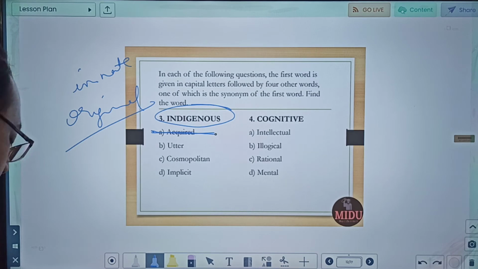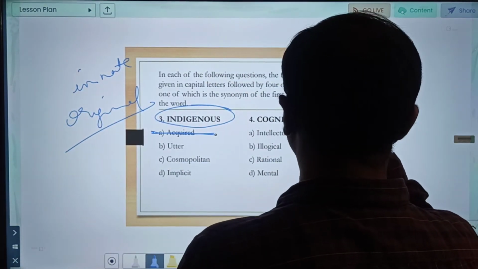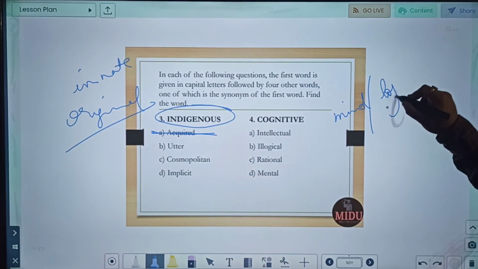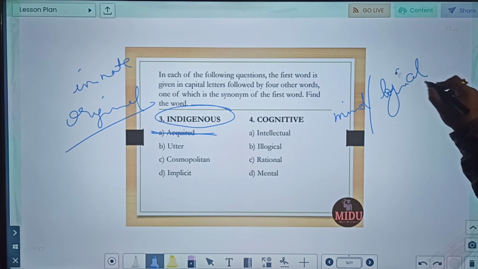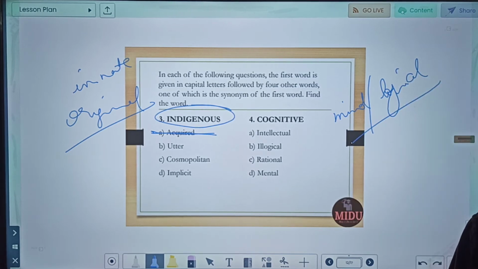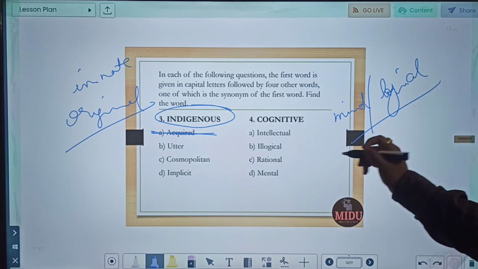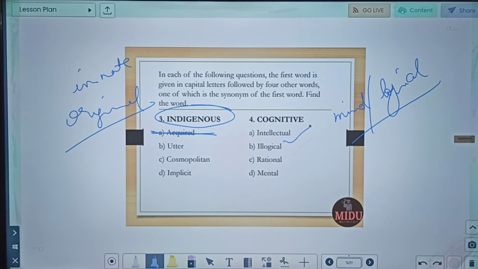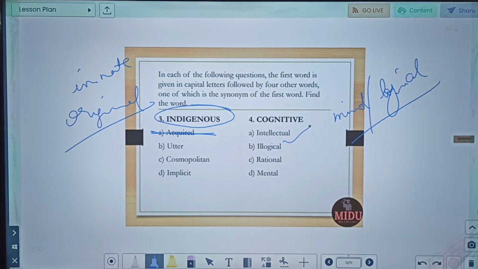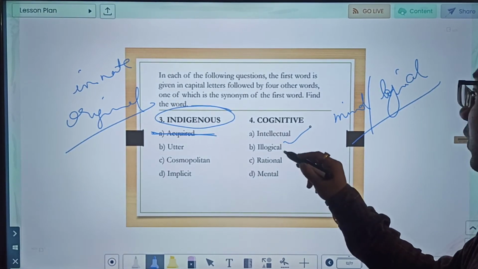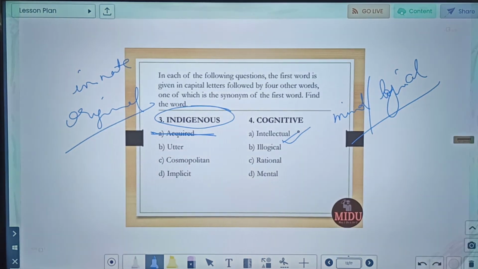Cognitive. So cognitive means something concerning the mind. Okay, related to mind or something which is logical. That kind of decisions or that kind of study is basically known as cognitive, a very common word. So we need to find something which is opposite in meaning. Opposite in meaning to that will be illogical, because illogical will be something which is opposite to the logics, not related to the logic, that is illogical. Let us move to the next word, our fifth word.